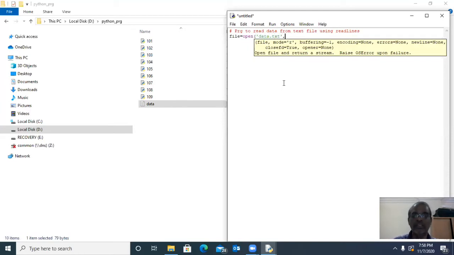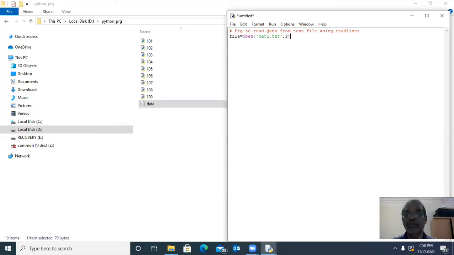This is the file object, this is open, this is the file name. Now I must specify the access mode. You know very well there are so many access modes: r, rb, w, wb. Out of these, I must specify r here. Why am I specifying r? Because we are going to access the text file for read only.